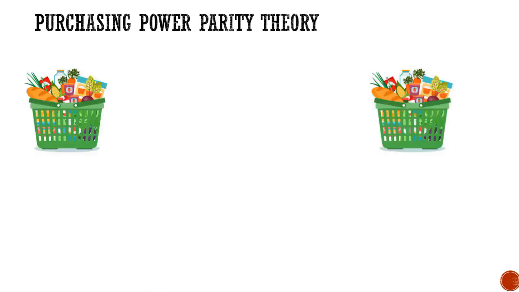Now, in order to understand purchasing power parity in very simple terms, let us take an example. Let's say, instead of having an individual product, we have a basket of products. We have two identical baskets of products in which the identical goods are available. The first basket is from India and the second basket is from USA. In India, the entire basket costs rupees 100, whereas in USA it costs $4.